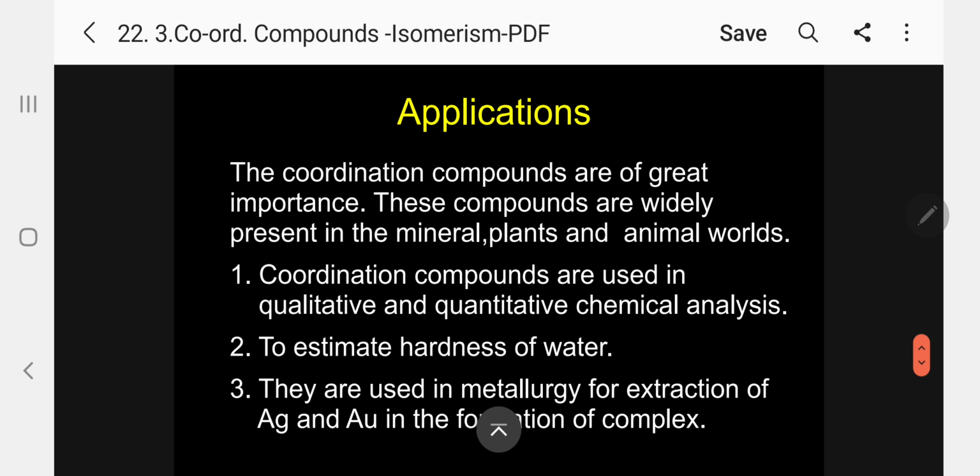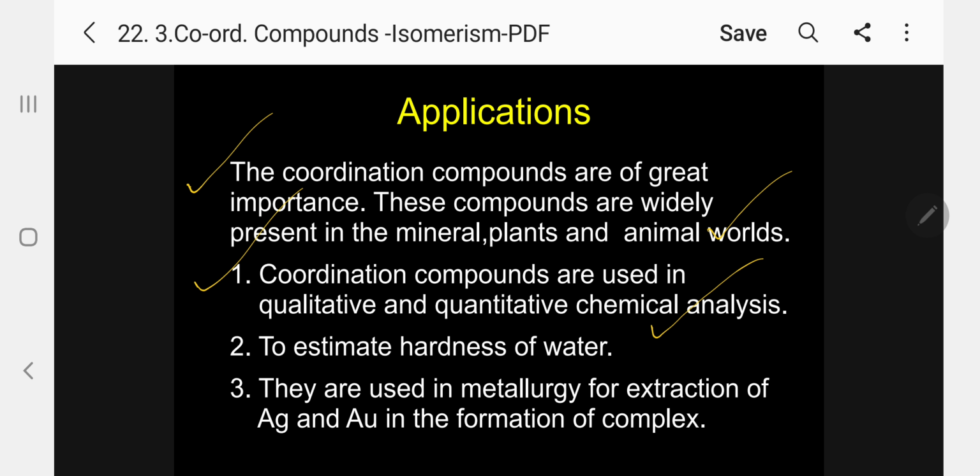Coming finally to applications of coordination compounds. Coordination compounds are of great importance. These compounds are widely present in minerals, plants, and the animal world. 1. Coordination compounds are used in qualitative and quantitative chemical analysis. 2.